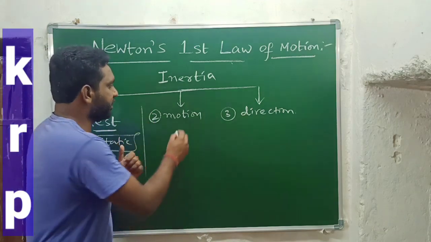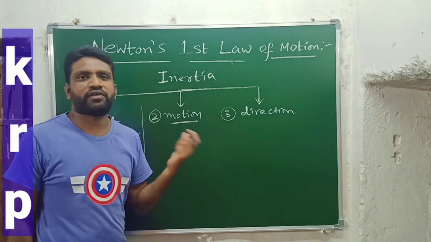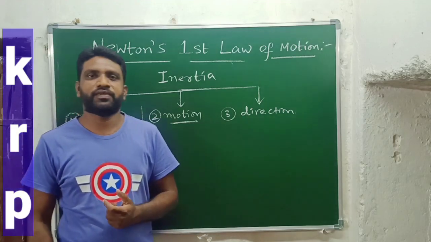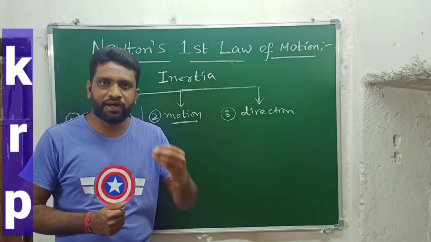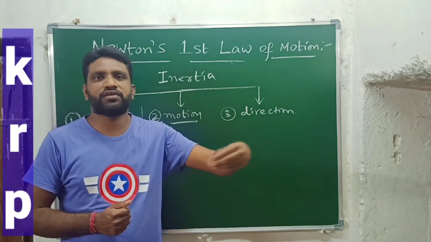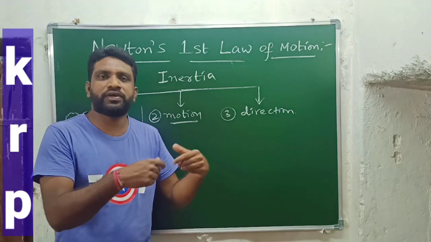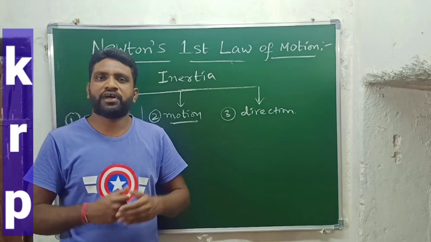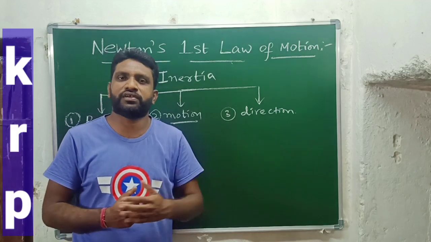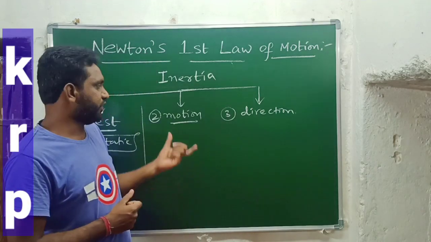So let's see inertia of motion. It is quite opposite to the inertia of rest actually. So what is inertia of motion? If an object is initially moving with some particular velocity, it always tries to stay in the same motion. It always tries to keep moving with the same velocity. That particular nature is said to be inertia of motion.